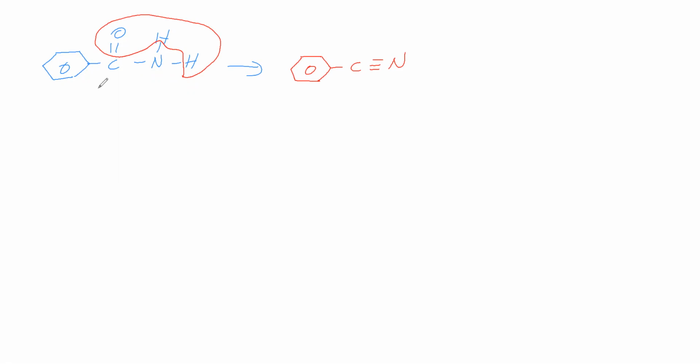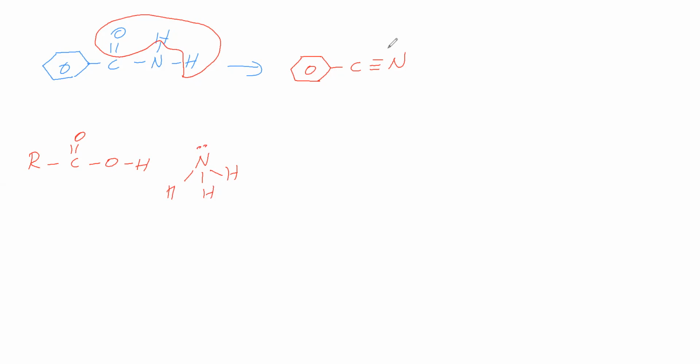Next, we'll see ammonium carboxylate. We'll take ammonium carboxylate. So what can ammonium carboxylate give? That we'll see. To get ammonium carboxylate, we'll take carboxylic acid. To this carboxylic acid, we will add ammonia.